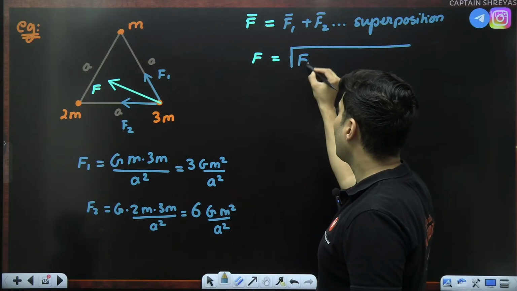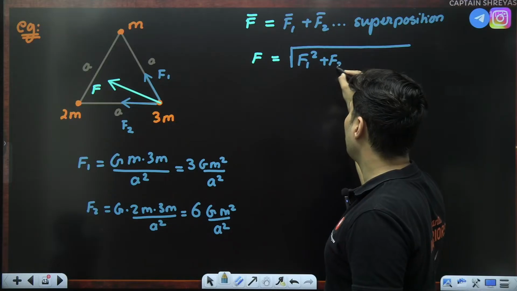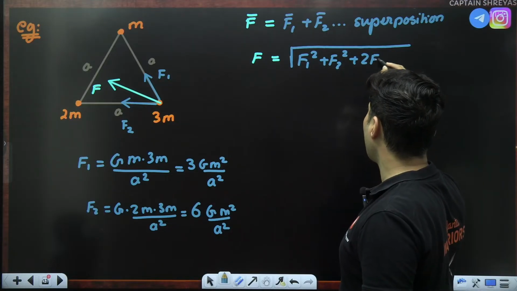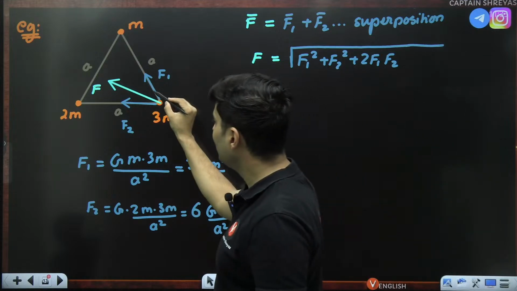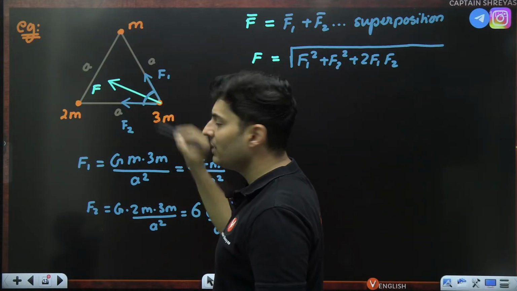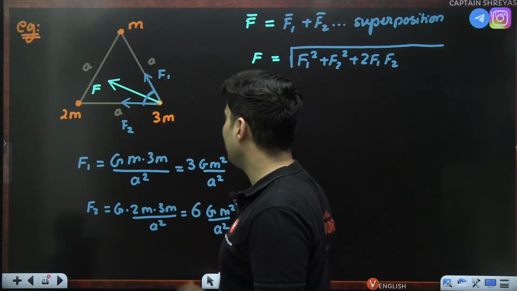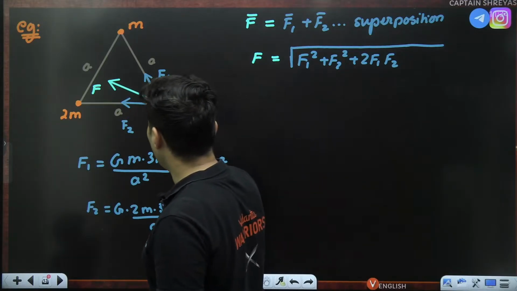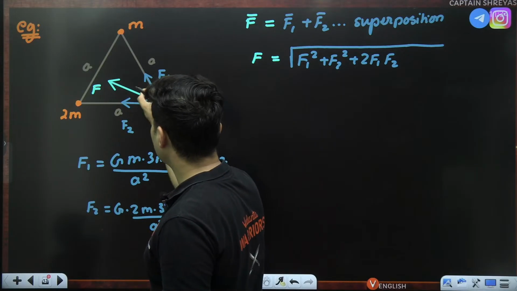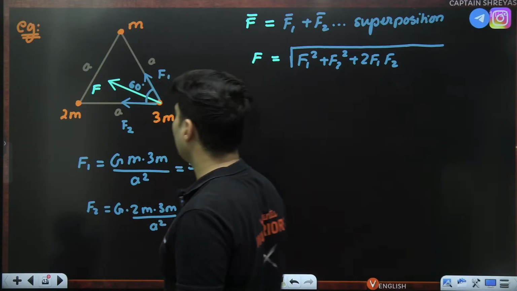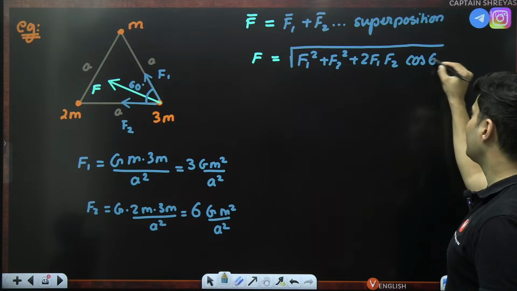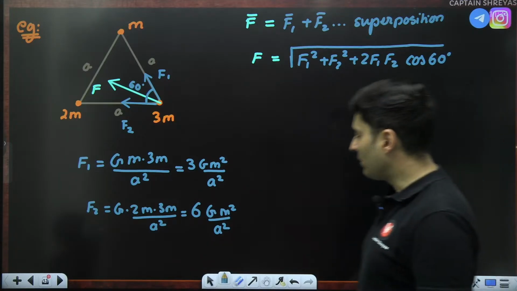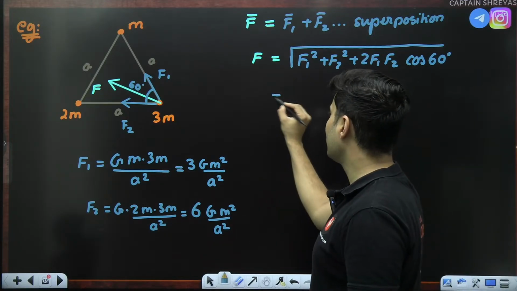So it will be F1 square plus F2 square plus 2 F1 F2 cos theta. You will be like, what is theta, sir? This is theta. How much will that be, sir? This is an equilateral triangle. So can you guess how much this angle should be? Obviously, it should be 60 degrees. So it will be cos of 60 degrees. Perfect. Okay.